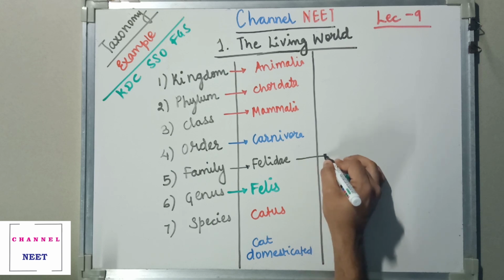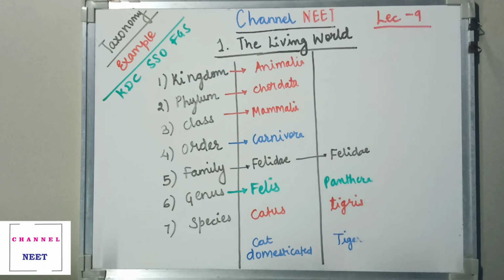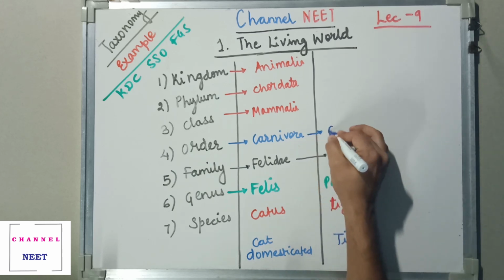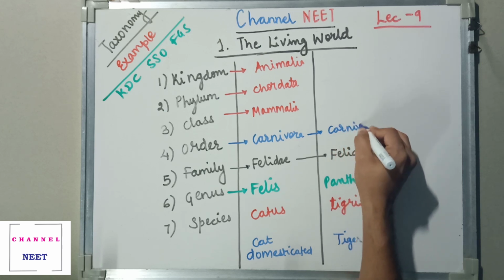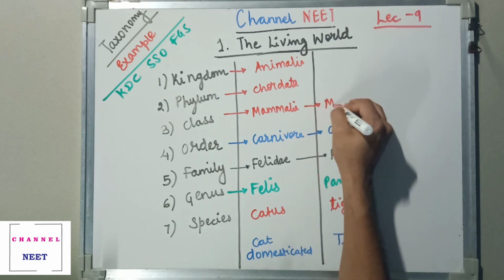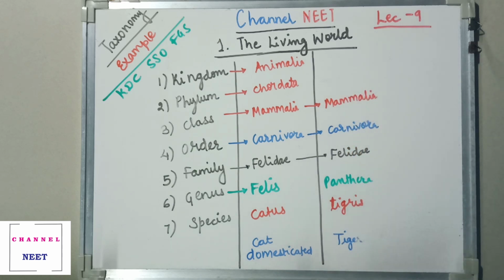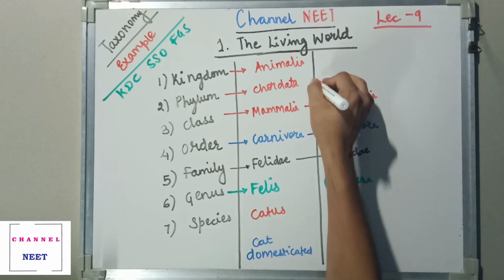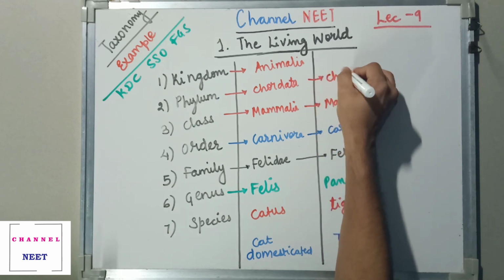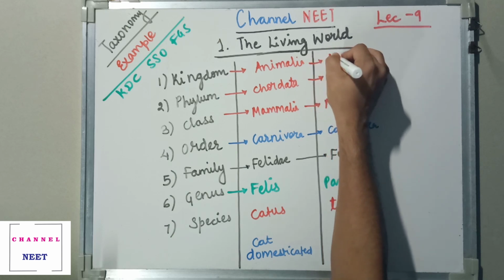So this still remains the same, Felidae. Again, this continues as Carnivora. Next it is going to be Mammalia. You have Chordata as the same, and finally you have Animalia.